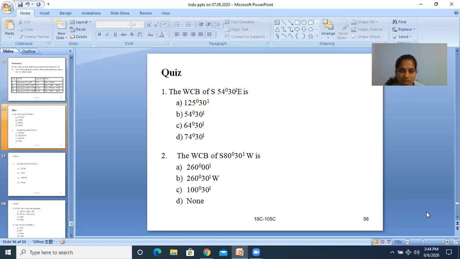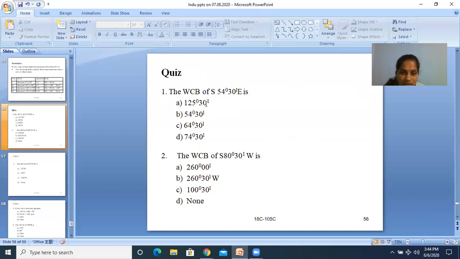The WCB of south 54 degrees 30 minutes east is southeast. It is in the second quadrant. So you can see here, what is the second quadrant value? 125 degrees 30 minutes.